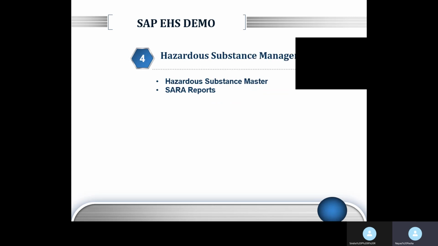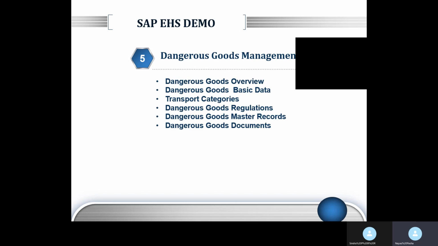Similarly, you have hazardous substance management, which can be used for managing your hazardous substances. You can create reports related to hazardous substances. Then dangerous goods management is one of those components which will help companies in preparing the documents related to the dangerous goods and to comply with the various regulations that are in place, especially for dangerous goods management.